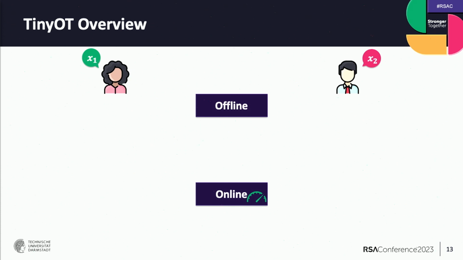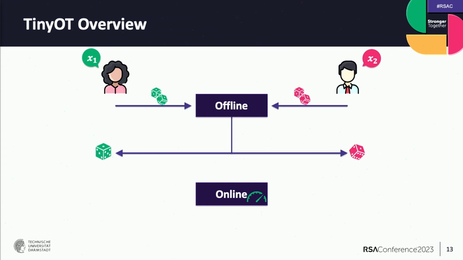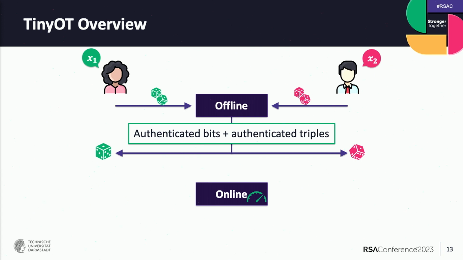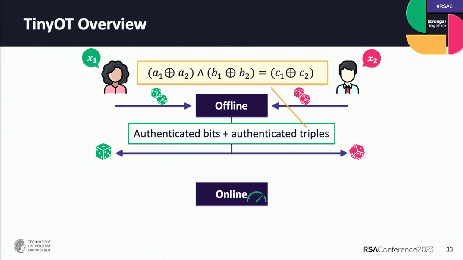This is also in the offline-online approach. Again, the parties use random values as input to the offline phase, and now the correlated randomness is in the form of authenticated bits, which we have seen before, and authenticated triples. This means that we basically have A and B equals C, where A, B, and C are secret shared between the parties, so that we have A1 XOR A2 and B1 XOR B2 equals C1 XOR C2.